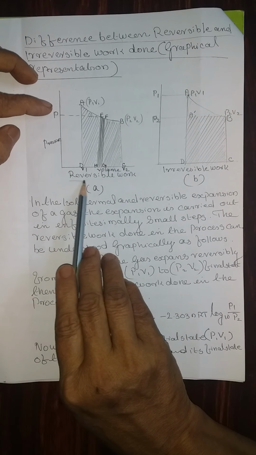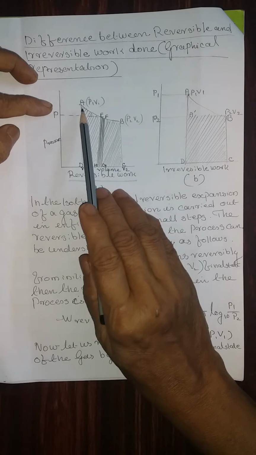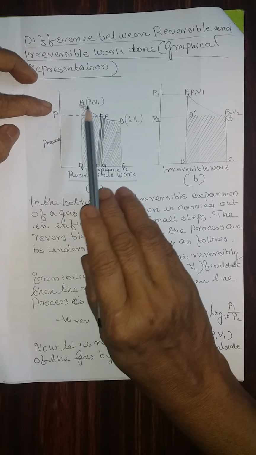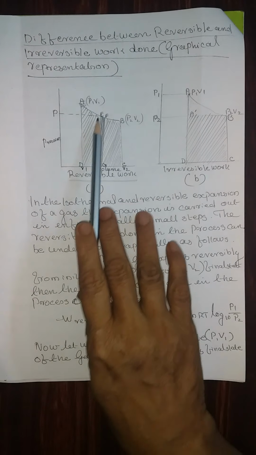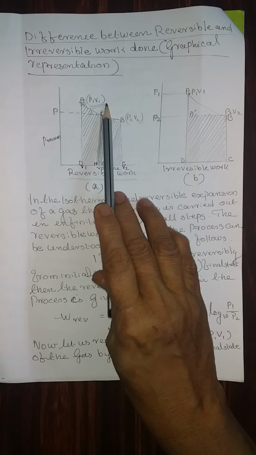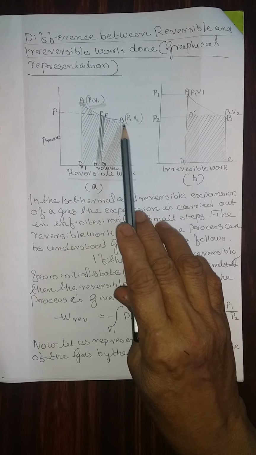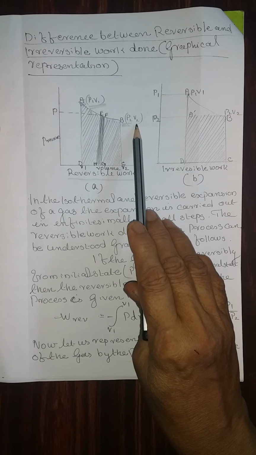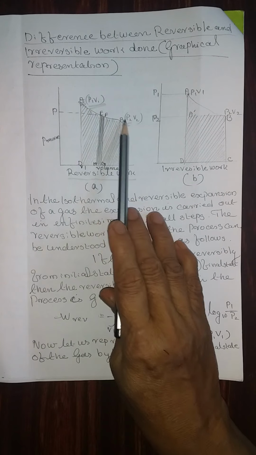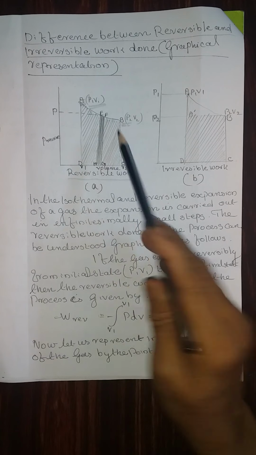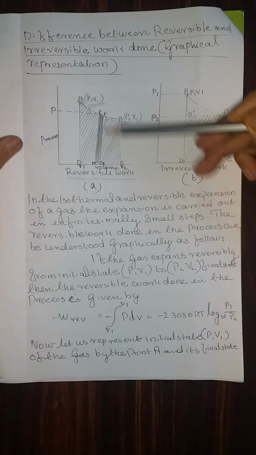See, first we are going to consider a reversible work. In this reversible work, consider the point A. At that point, P1 and V1 are the pressure and the volume of the initial state. The second is point B, the final pressure and final volume. And this line indicates the intermediate steps between A and B. And let us plot a graph between pressure and volume.